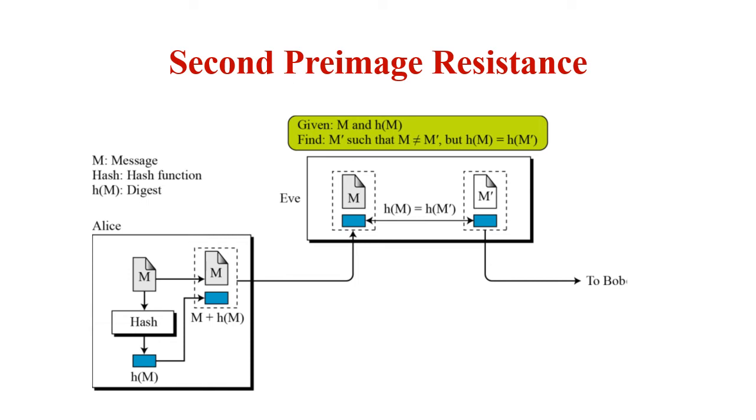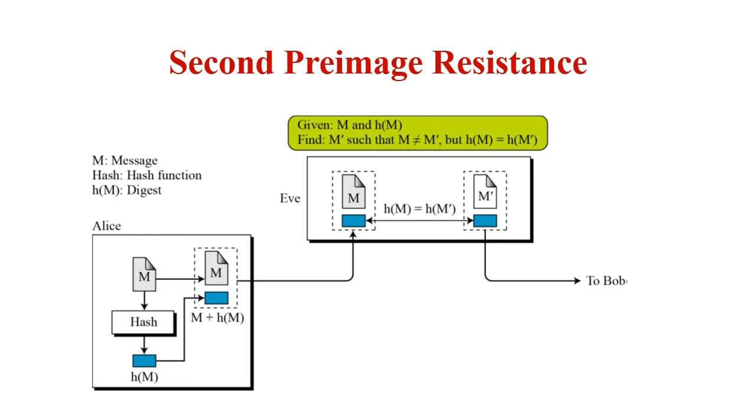If Alice creates a message and digest and sends both to Bob, this criterion ensures that Eve cannot easily create another message that hashes to exactly the same digest. Given a specific message and its digest, it is very difficult to create another message with the same digest.